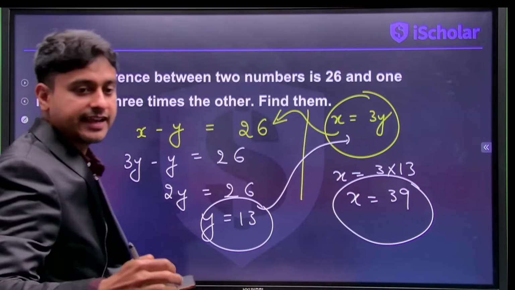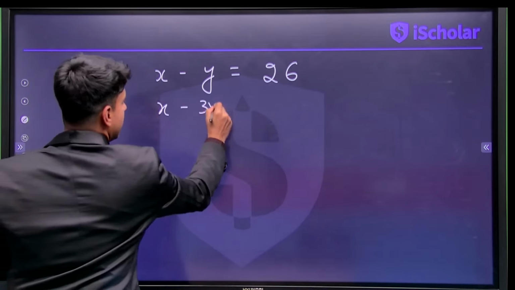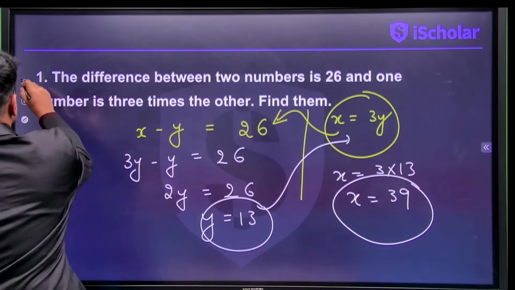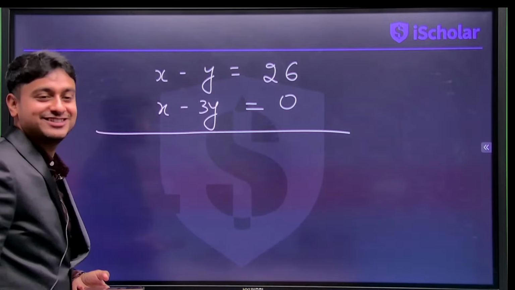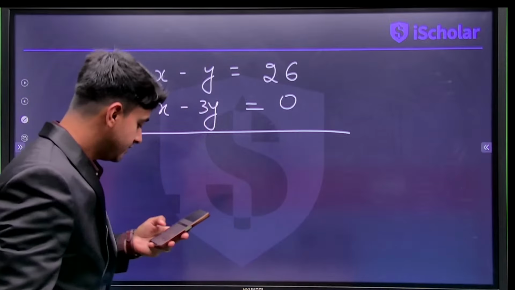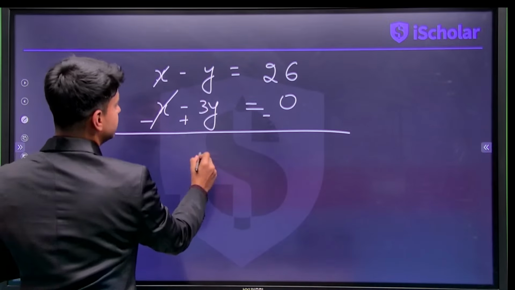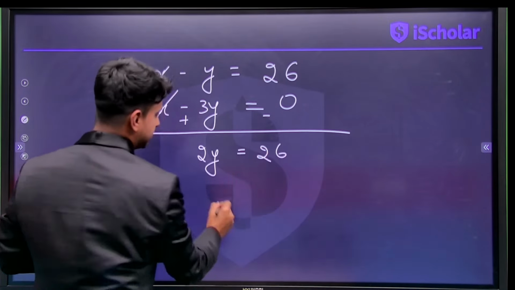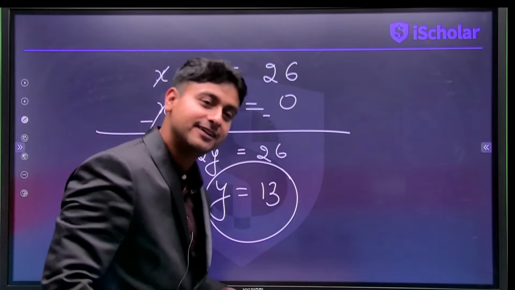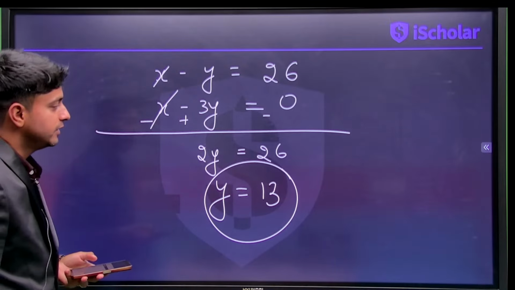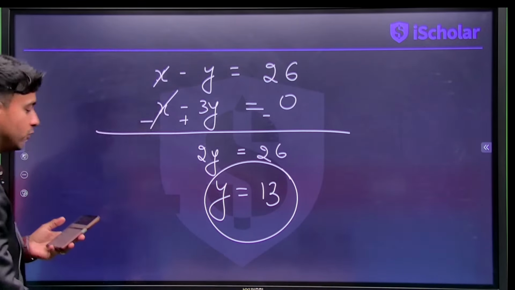Now, what about the second equation, guys? So x equals 3y. So we can say x minus 3y is equal to how much? 0. Yes or no, guys? Yes. So now we can subtract the equations. If I subtract the equations, what will I get from here? Minus plus minus, x gone, minus y plus 3y, 2y. 2y equals 26, y equals 26 by 2, 13, same answer. Whichever method you use, you're going to get the same answer. If your process is right, your calculation is right, you'll never go wrong.